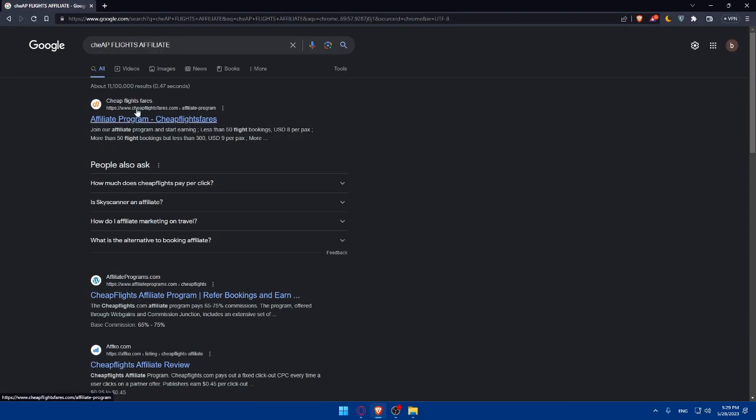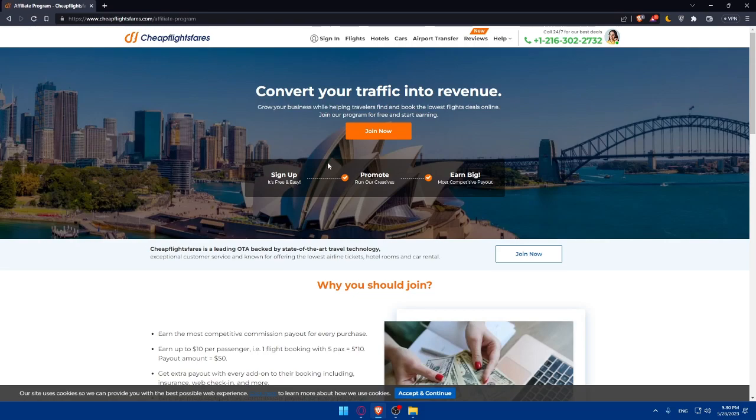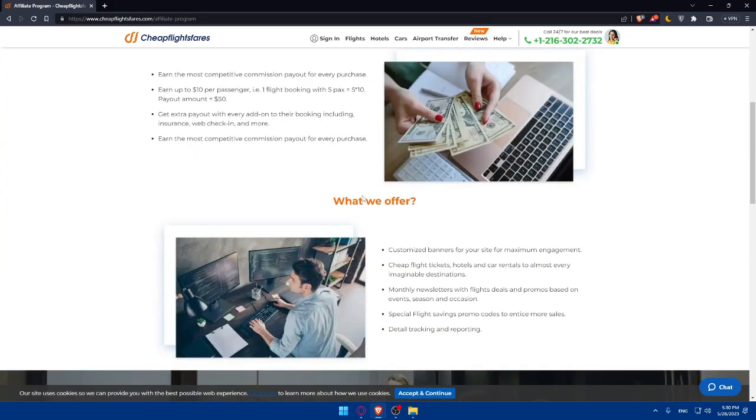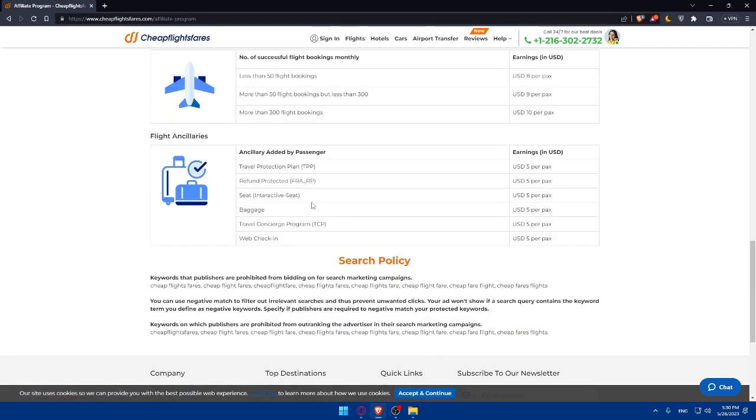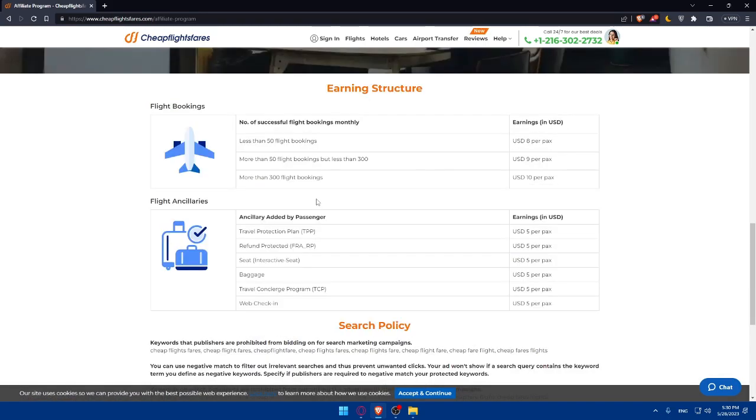That should take you right away here, so make sure to open this first link. And as you can see right here, convert your traffic into revenue, so grow your business while helping travelers find and book the lowest flight deals online. Join our program for free and start earning. So simply you'll have to sign up, promote, and earn big. Of course, why you should join and what they offer and a lot of other things. If you scroll down, you'll be able to see everything from here.